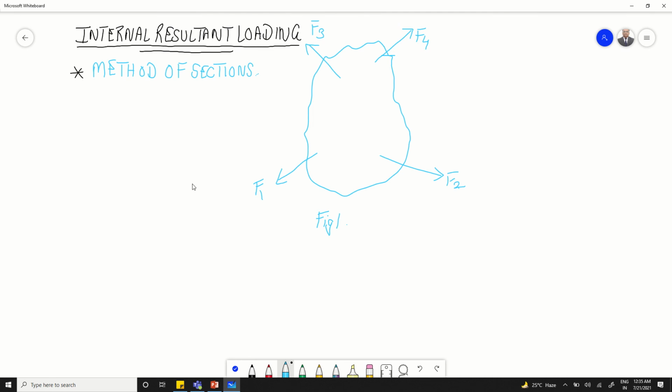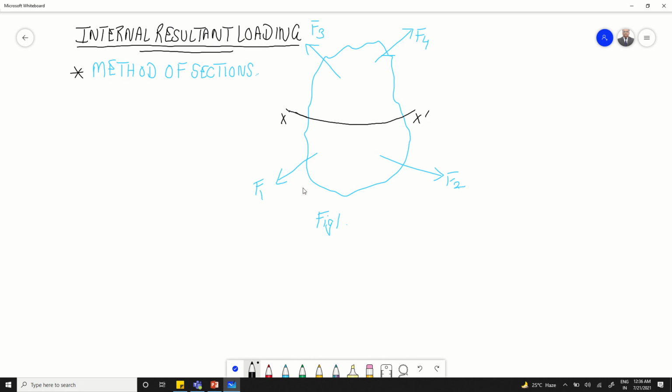So in order to study the internal loading that will be developed at any part of this body, we usually pass an imaginary section, or we can say we pass a cut through that considered region where we want to study the internal loadings. Let us say we want to study the internal loading that will exist in this part of the body. So we pass a section like this and we divide this body into two parts. Let us say this is section X, X dash.